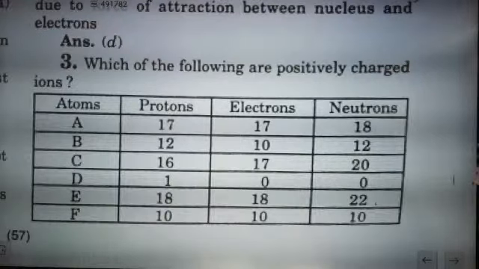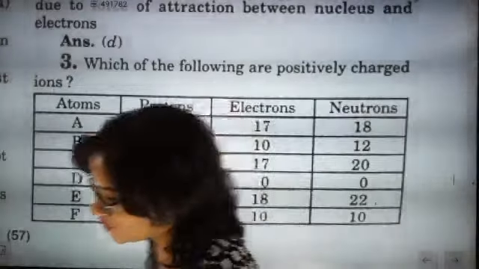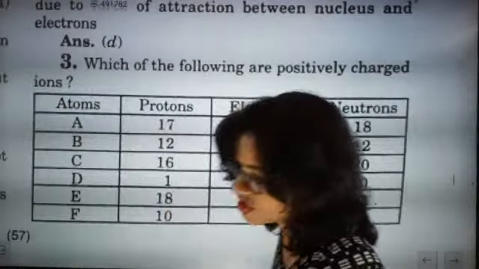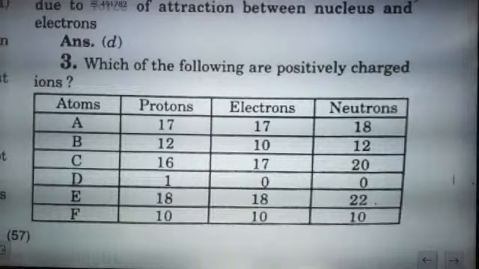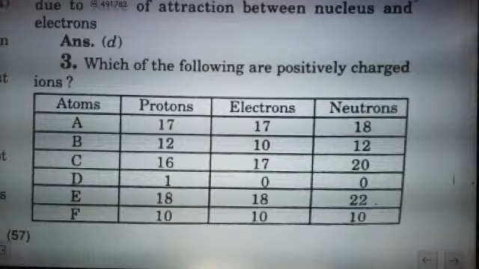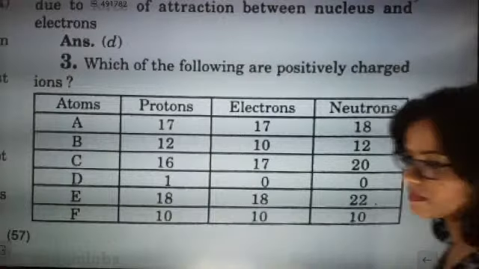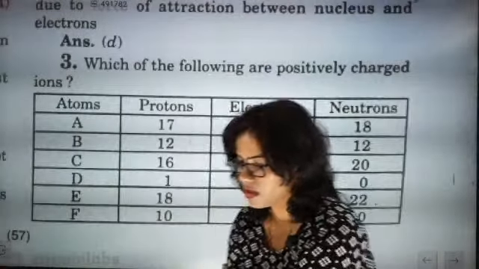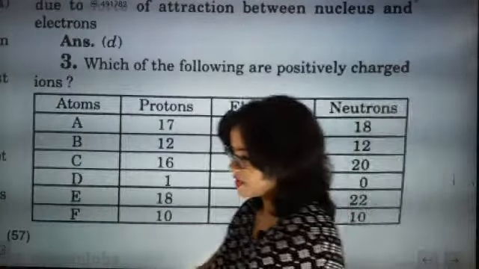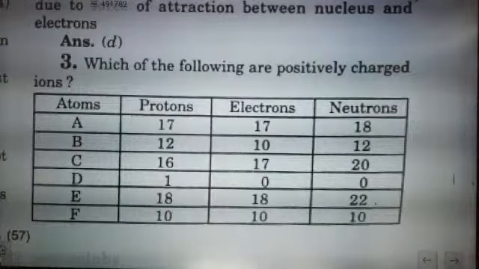By seeing the options A, B, C, D, E, F, you have enough time. Just see the picture and explain which of them are positively charged ions.